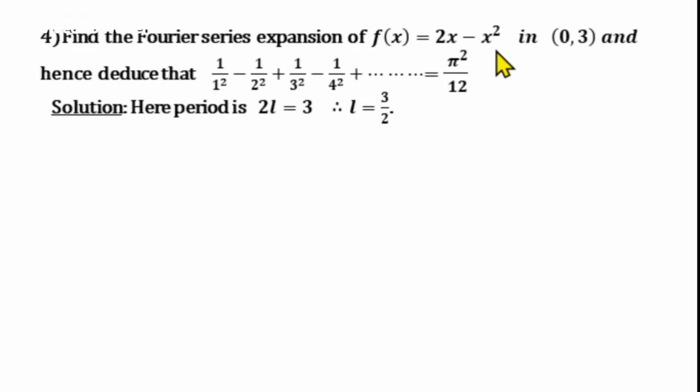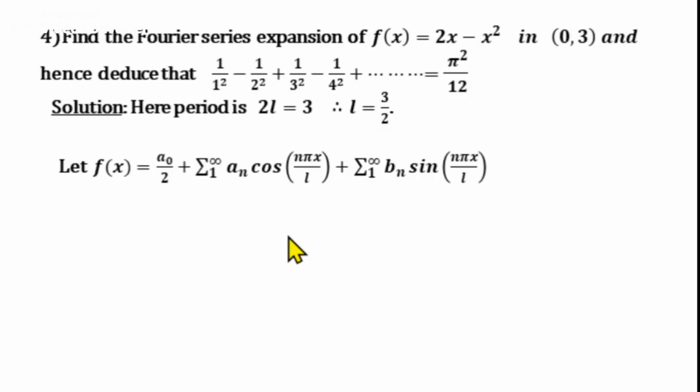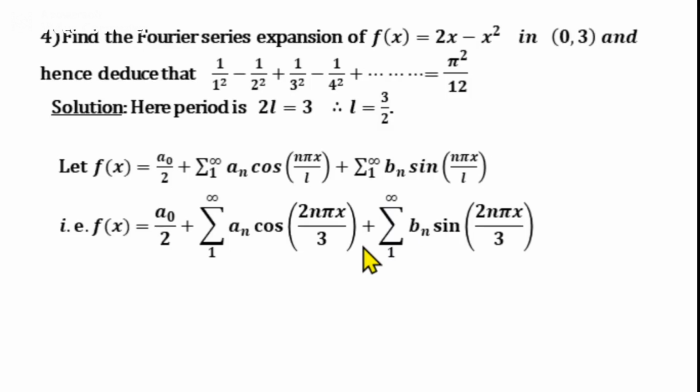So the Fourier series expansion is given by f of x equal to a0 by 2 plus summation n from 1 to infinity an cos n pi x by L plus summation n from 1 to infinity bn sin n pi x by L. So in the next step we substitute for L and we write the series as f of x equal to a0 by 2 plus summation an cos 2n pi x by 3. Substituting for L, we have n pi x by 3 by 2, or we can write 2n pi x by 3. Similarly, the next term is summation bn sin 2n pi x by 3.